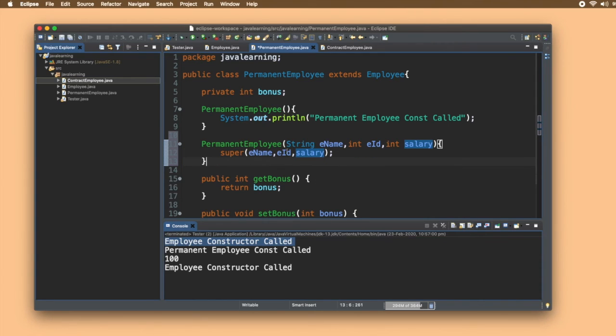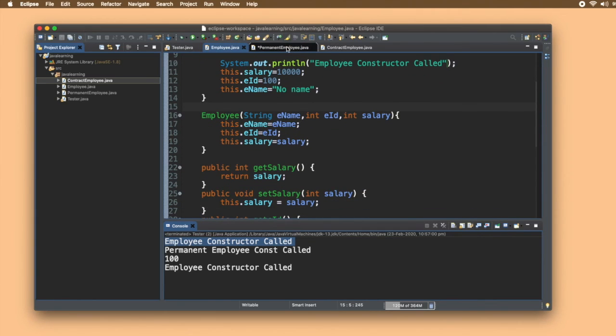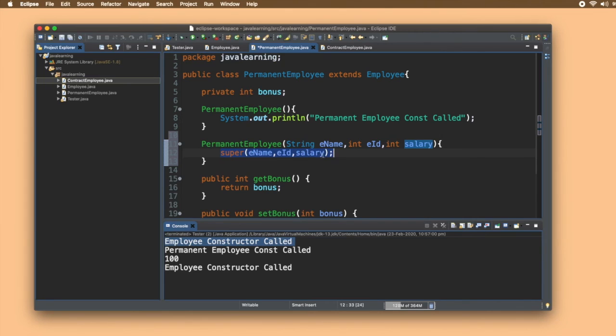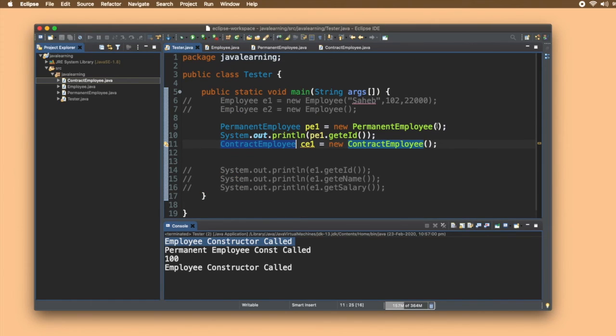Whenever I pass three values to this permanent employee constructor, this line will get executed, and this will automatically call which constructor of employee? The parameterized constructor of employee, because I'm passing three parameters here. Makes sense? So the parameterized constructor of employee is being called and the values get set up. So if I pass the same values, Sahib, then 102, then 20000, I'll save it.